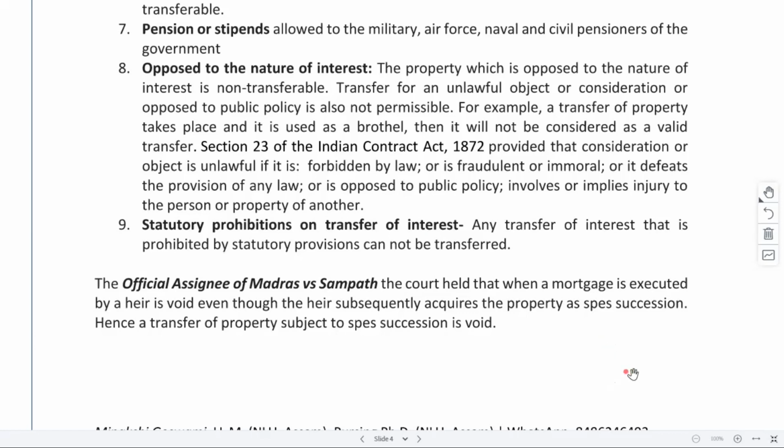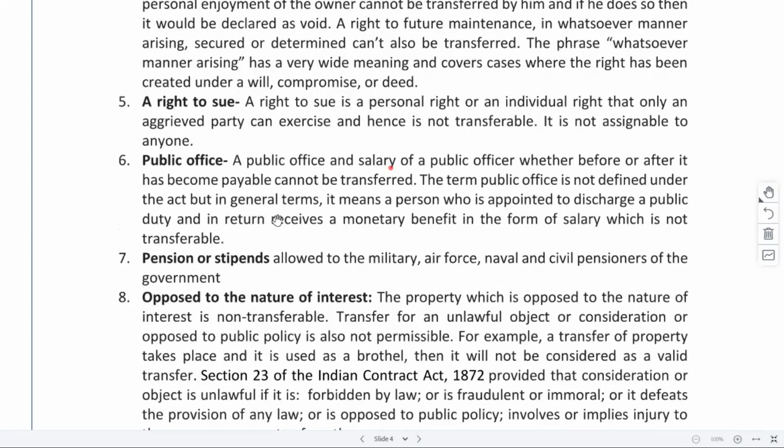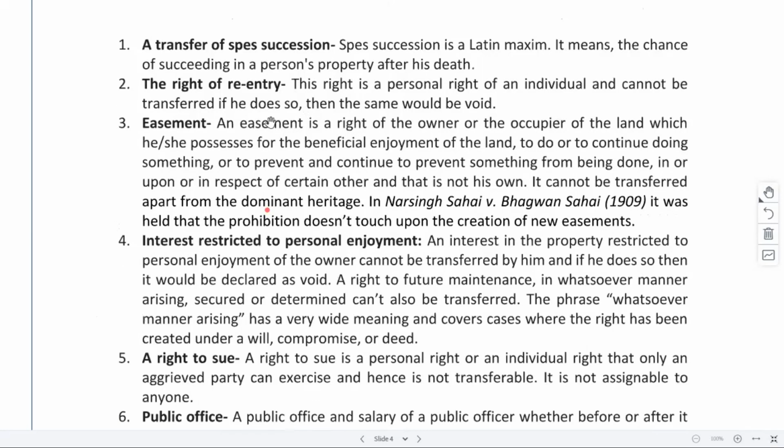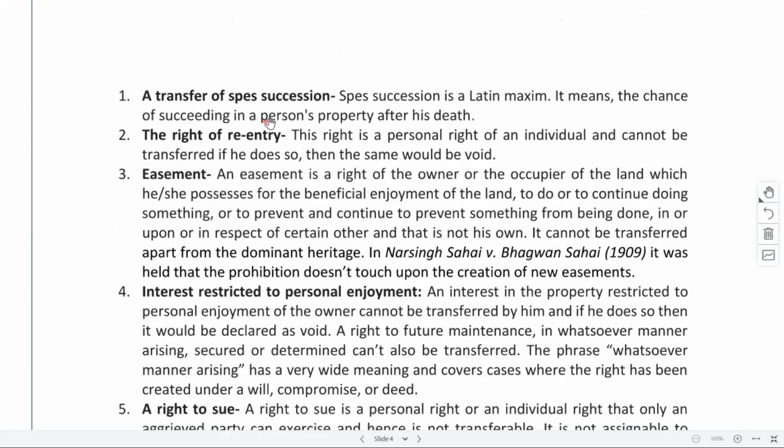Only once the property gets transferred, you will be able to use it or put it for mortgage and stuff. But before that, only on the condition of spes succession, you will not be allowed to do, right? Those kind of agreements would be considered as void. So these are basically the types of properties or types of rights which we cannot transfer. Otherwise, we will be able to transfer our rights or other stuff.